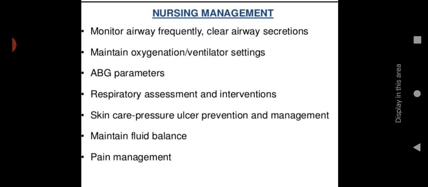Then skin care, pressure ulcer prevention and management, because there is a chance of long-term bedridden status. Maintain fluid balance and pain management. Definitely they will have some spinal shock, or sometimes pain related to surgery, so we have to provide proper pain management.